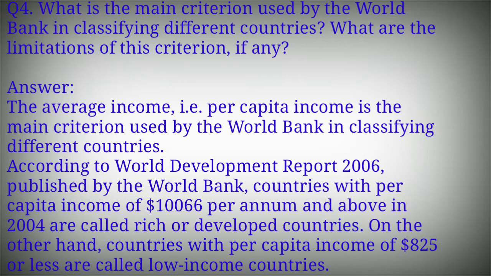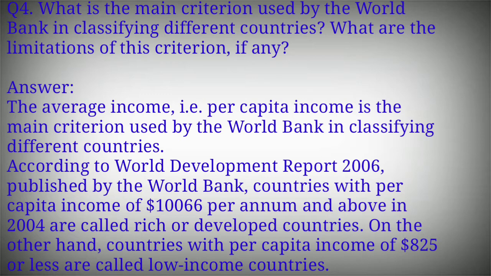What is the main criterion used by the World Bank in classifying different countries? What are the limitations of this criterion, if any? The average income, that is per capita income, is the main criterion used by the World Bank in classifying different countries. That is, average income or per capita income is the main criterion.